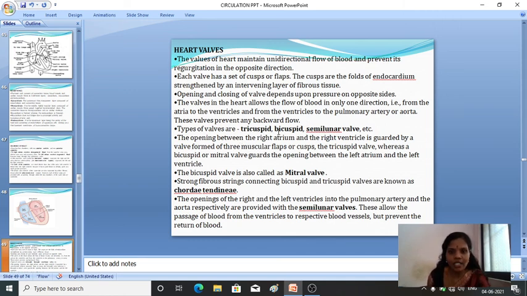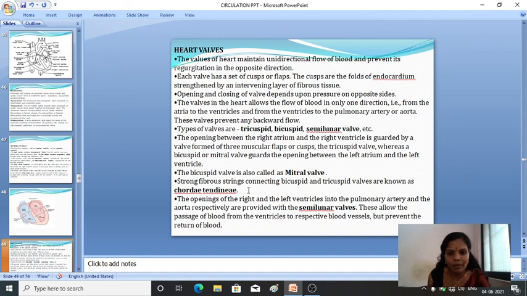One is the tricuspid valve, the bicuspid valve and the semilunar valves. 3 types of valves are present: bicuspid, tricuspid and semilunar valves. The opening between the right auricle and the right ventricle is generally guarded by the valve which is formed by 3 muscular flaps or cups, the tricuspid valve, whereas the bicuspid or mitral valve guards the opening between the left auricle and the left ventricle. The bicuspid valve is also called the mitral valve.